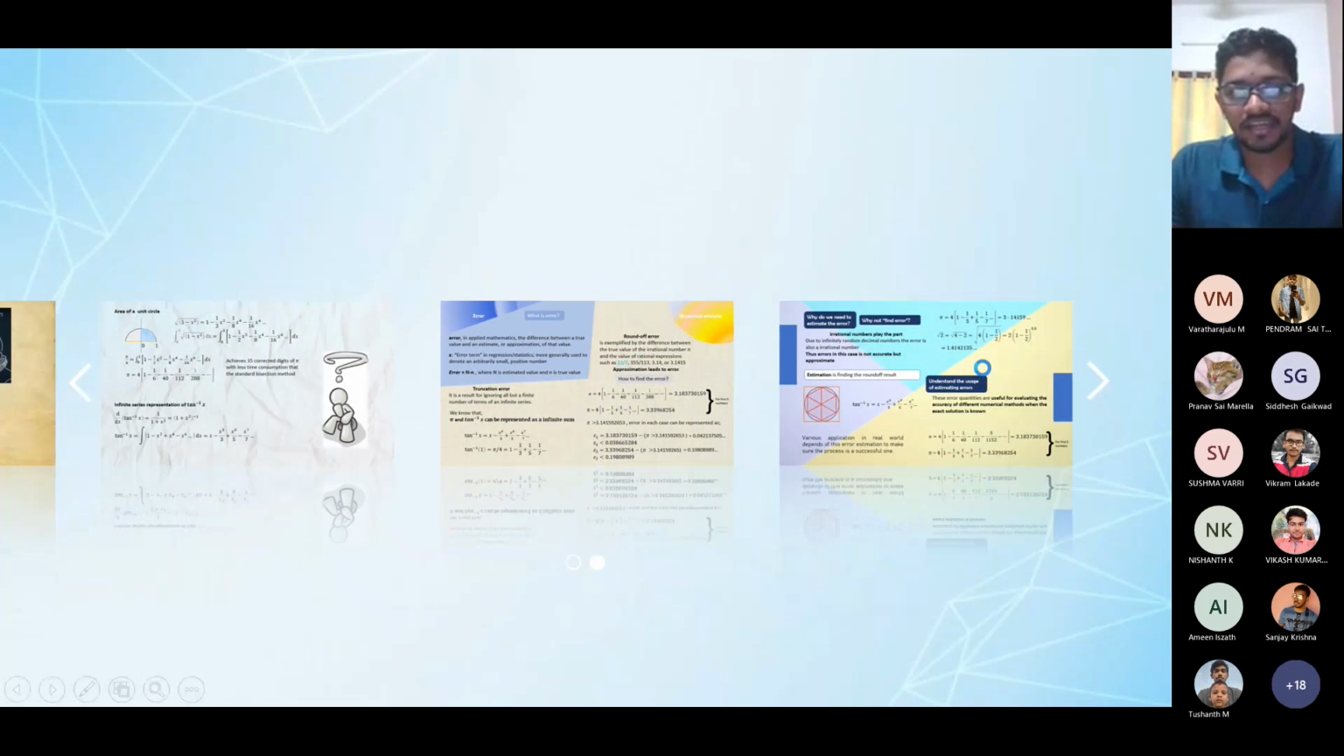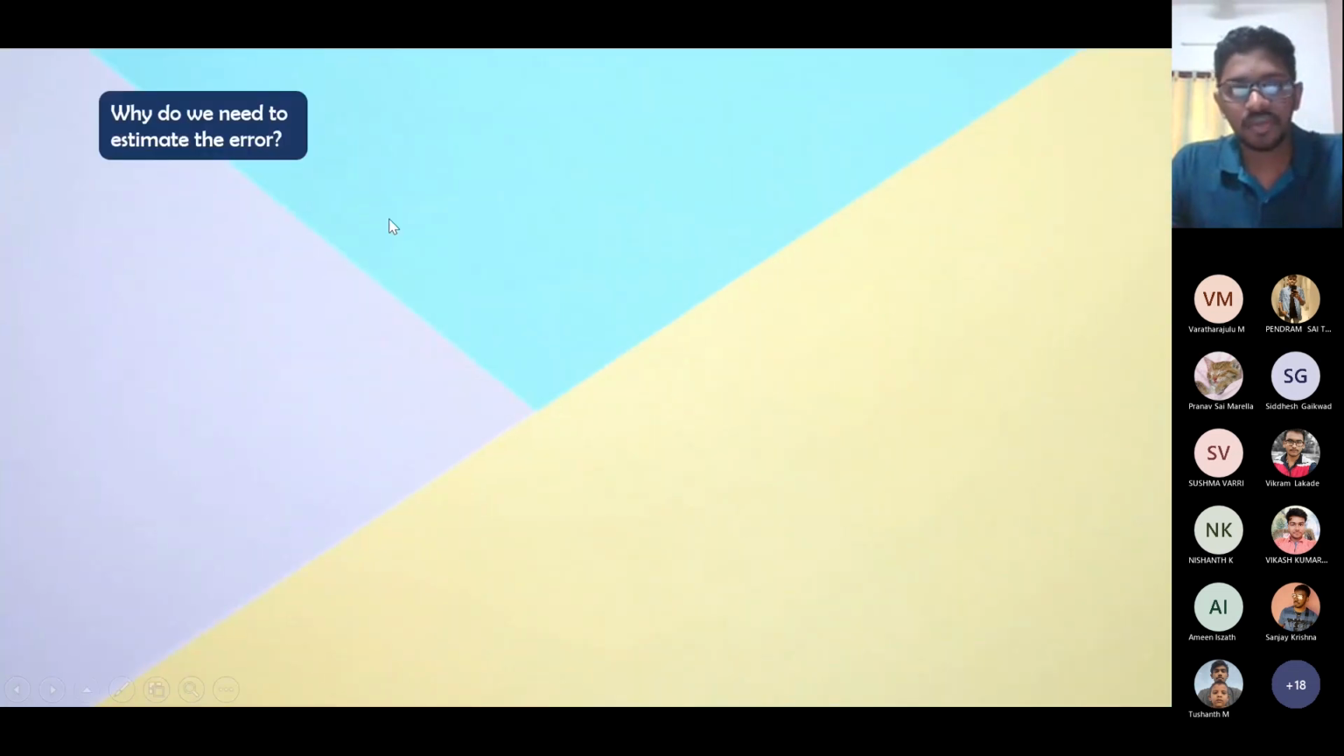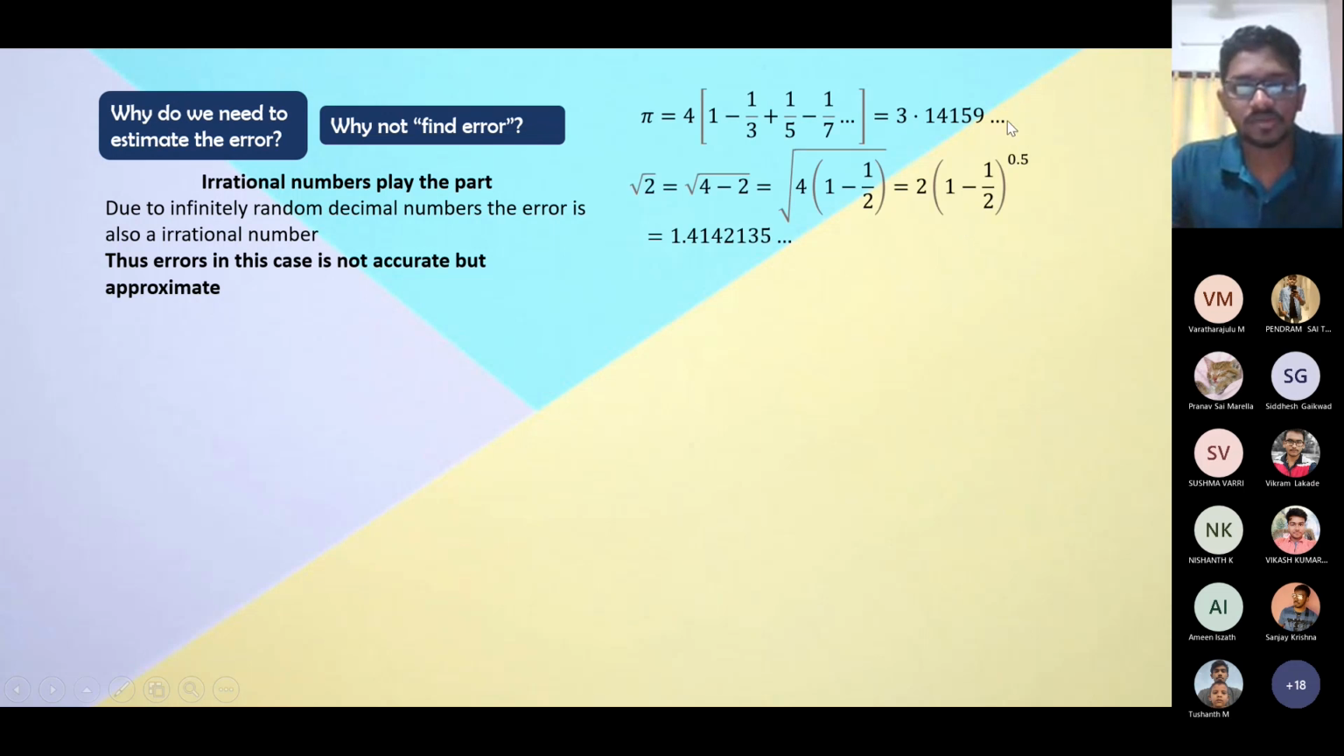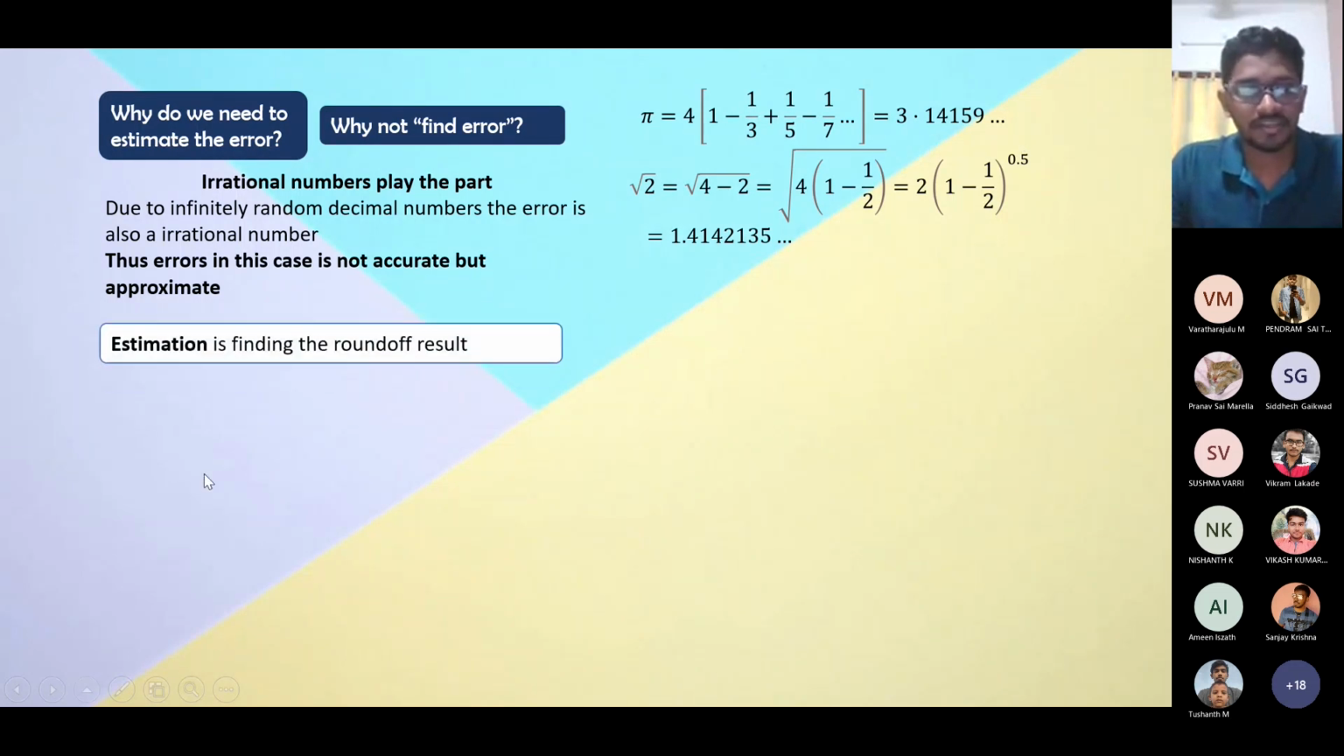Moving on to the next slide, this is my final slide. Why do we need to estimate the error, and why not use the word find? We are estimating the error. Estimation means approximating; we are finding the approximate result. We have seen that pi is an irrational number, root 2 is an irrational number, and so on. The digits go on, and we can't predict them unless we calculate them. It is not a rational number, so we can't find the error accurately. So estimation is actually finding the rounded result.